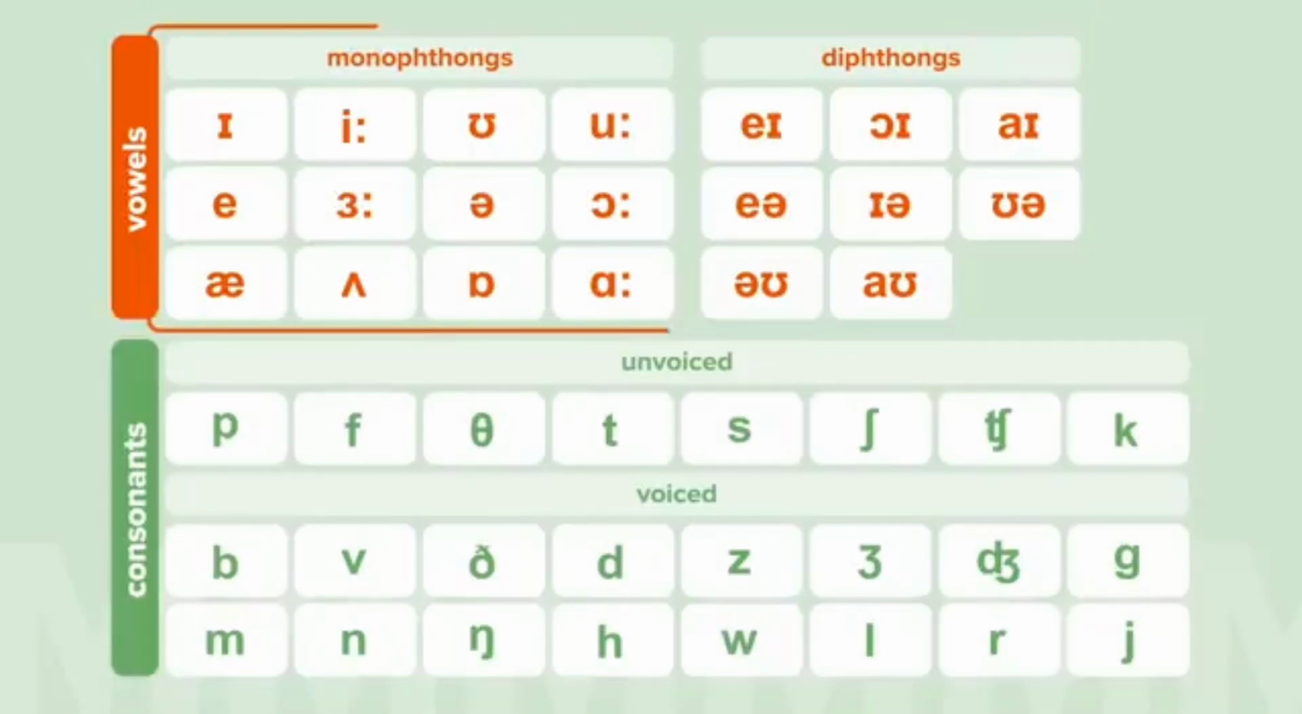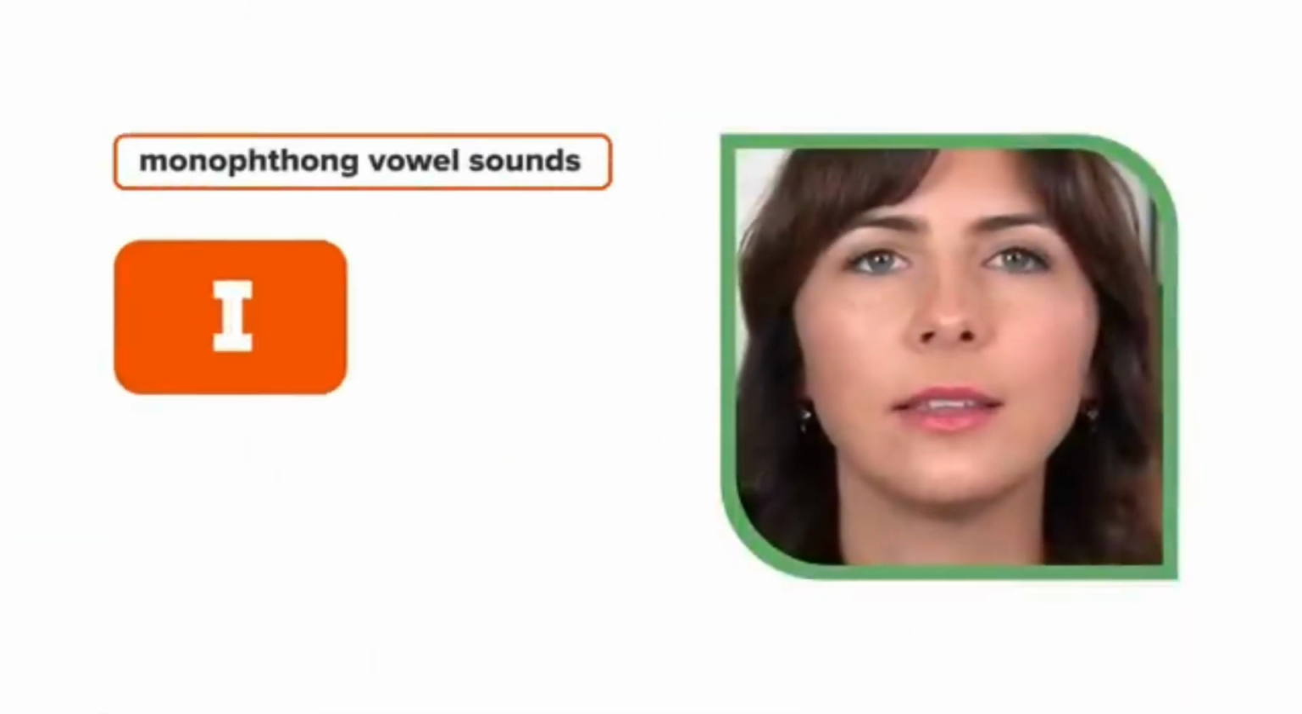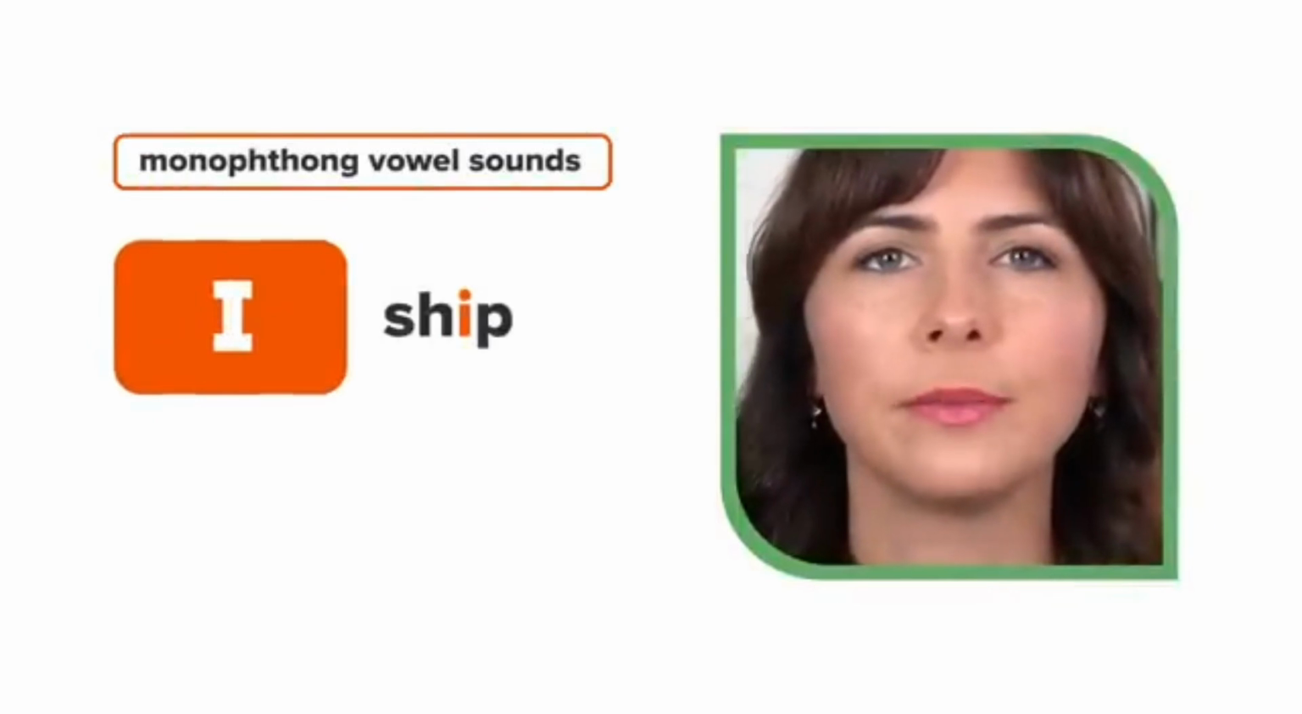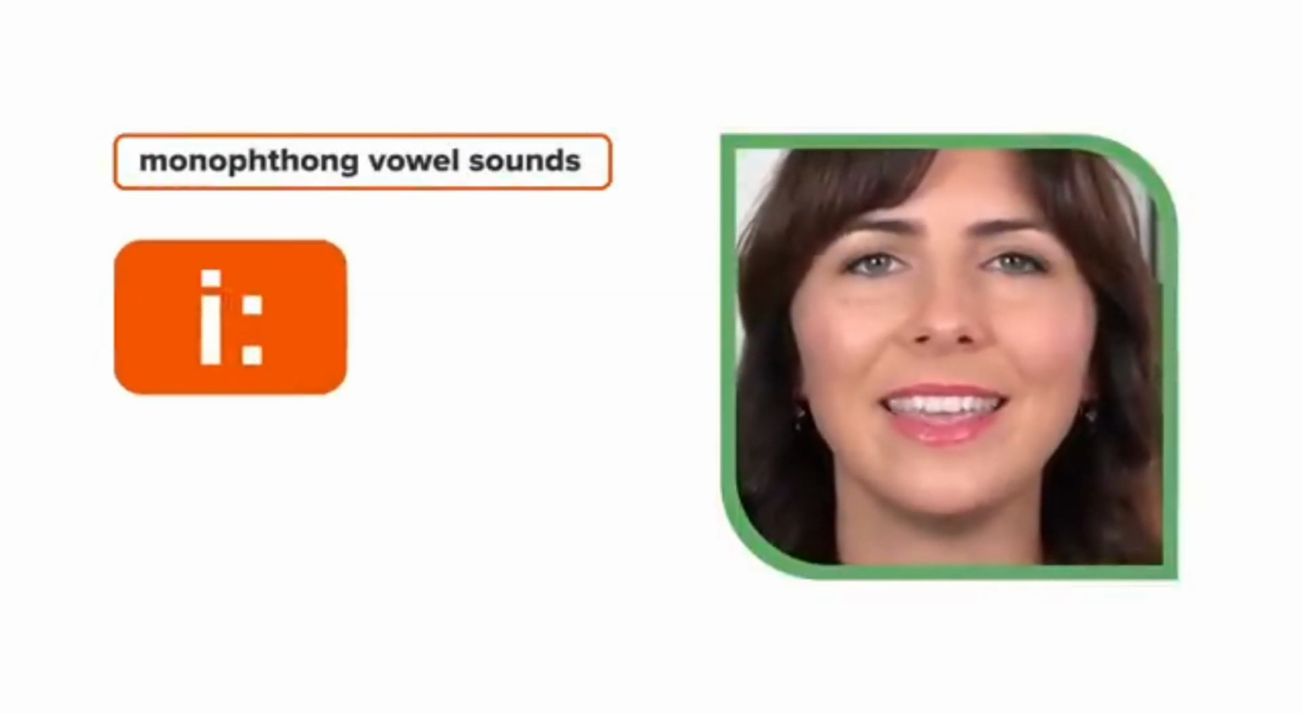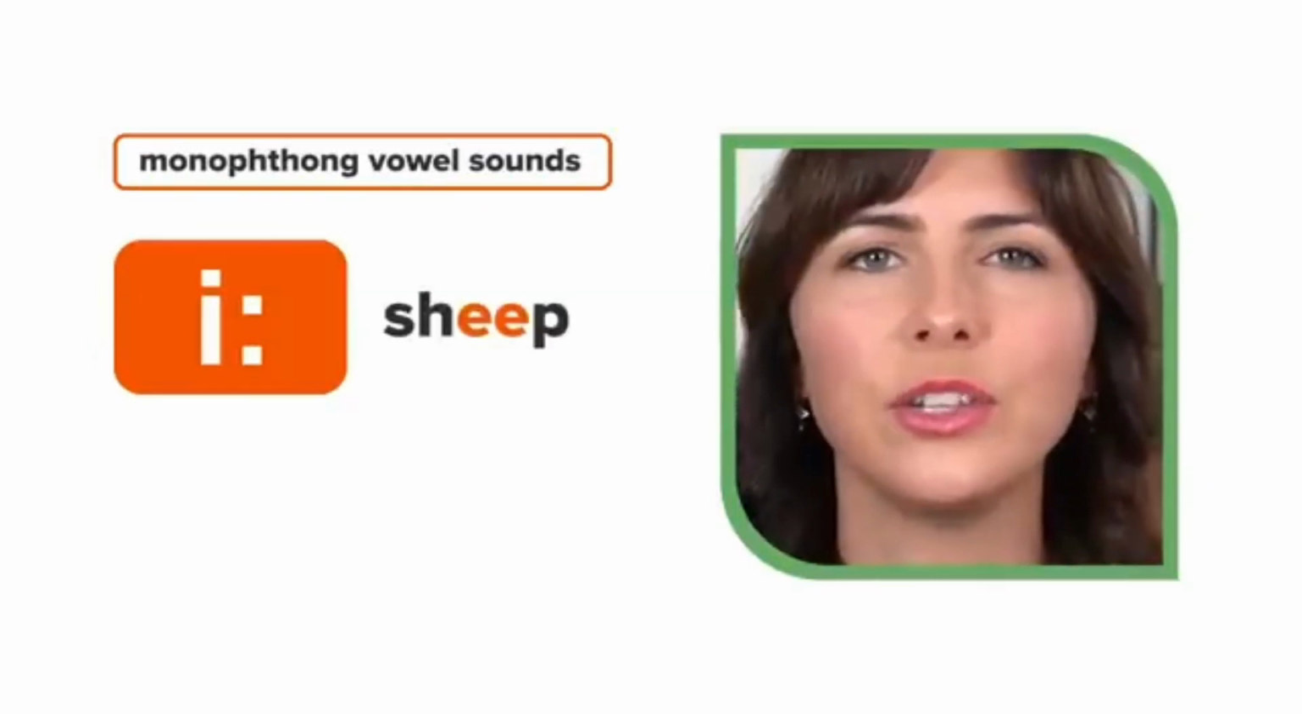On this left side, you'll find all the monophthong vowel sounds. It's a complicated name for a very simple thing. These are just the pure vowel sounds. Let's go through them. I, ship, E, sheep,